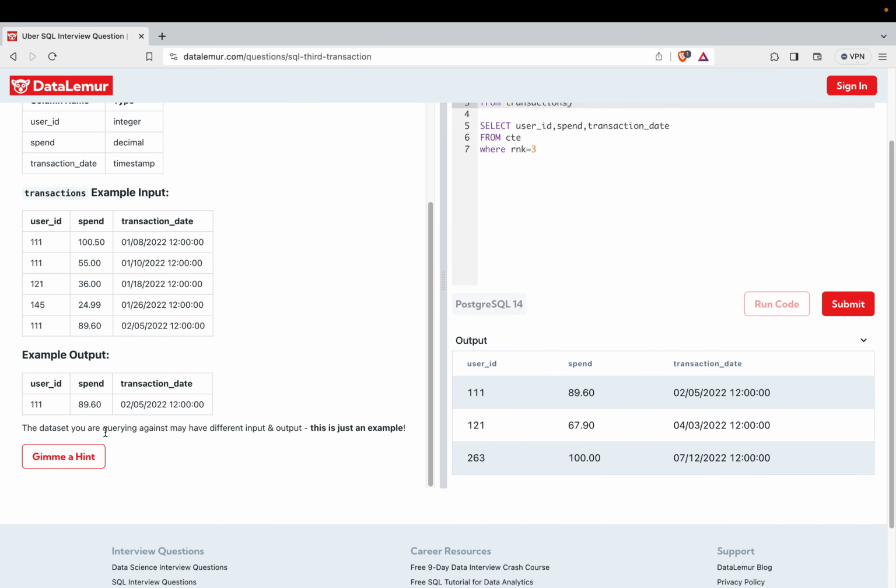So can you see this output? I got the third record of every user ID. If you see this one sample output, the 111 record is this only, 89.60, and this transaction date, same, right? For other users as well, we have pulled out the third transaction.